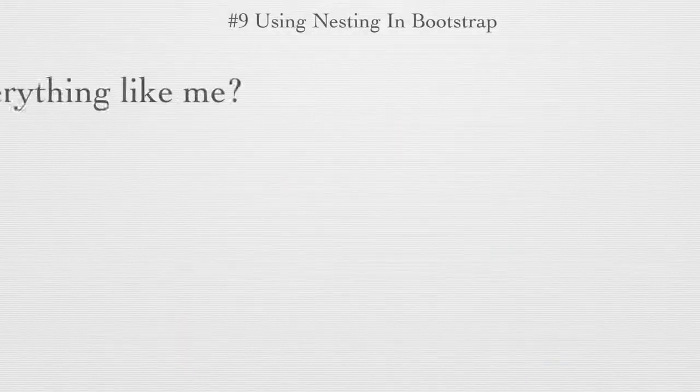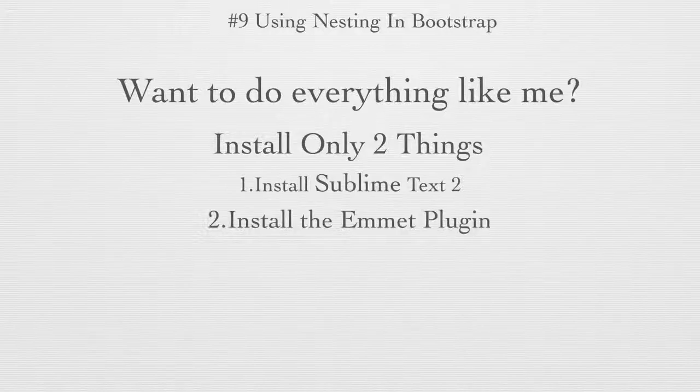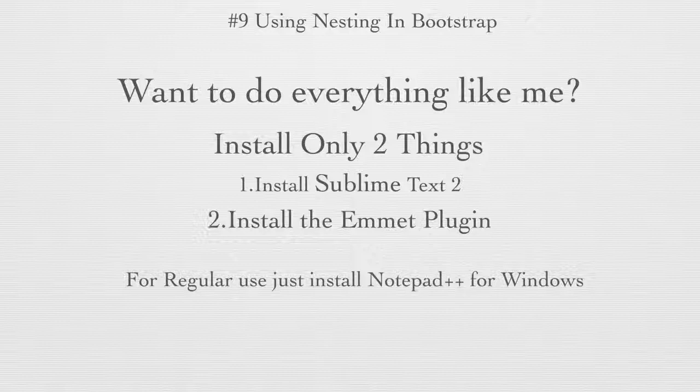For those of you that want to do everything like me, I don't blame you. Install Sublime Text. Install the ML plugin so you can write fast, like Flash, and install Notepad++. Actually, you don't have to install both. If your 30-day trial for Sublime Text has already expired, download Notepad++. It's free for Windows, and TextWrangler is also free and is for Mac users. So you can follow along and do everything just fine with any code editor.